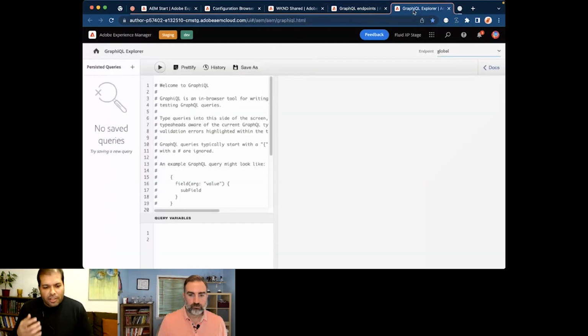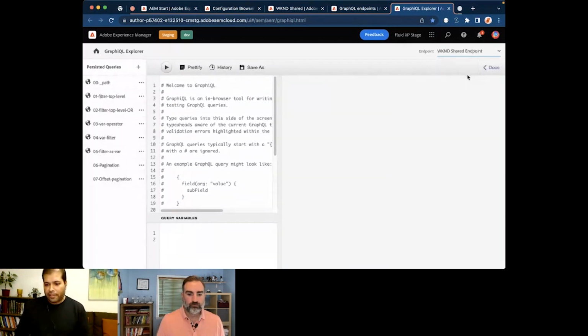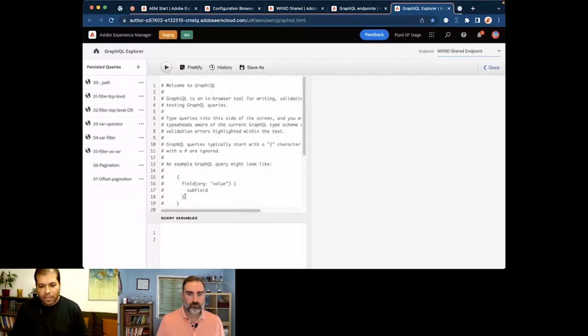And then switching to the GraphQL tool, here we have the possibility to select different endpoints which are defined, and accordingly, if there are any persisted queries associated with those endpoints, those are visible and we can manage them. So you also see some of the queries here are already published and two queries here are not published.